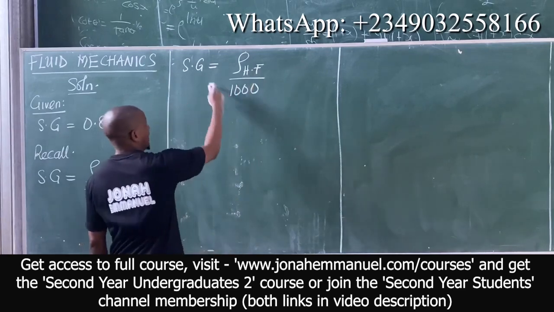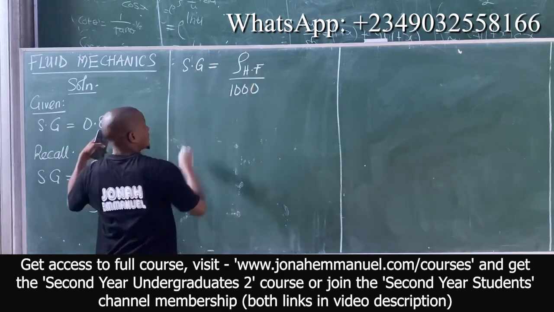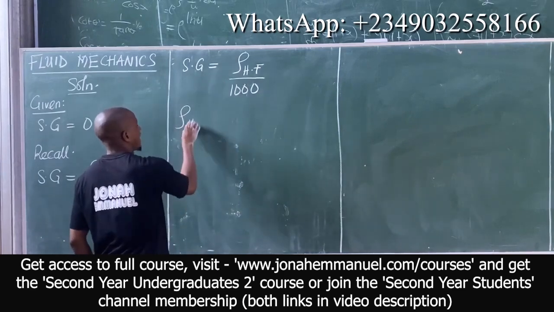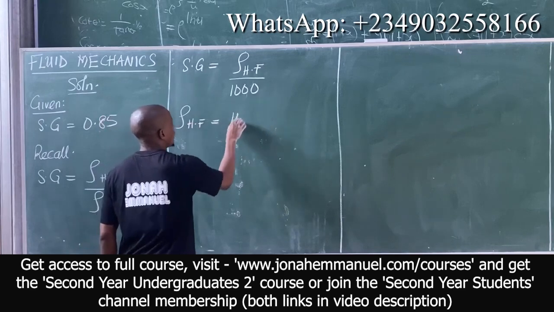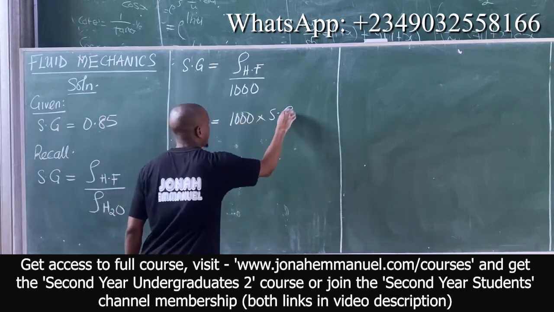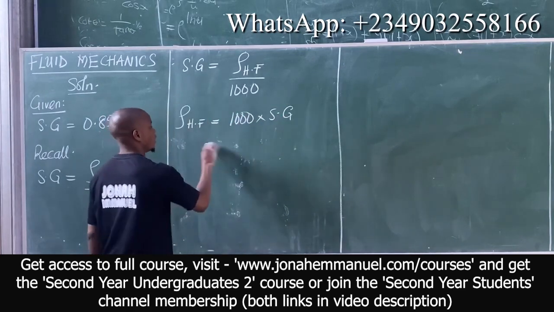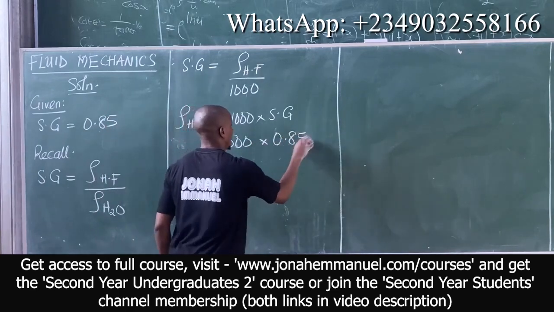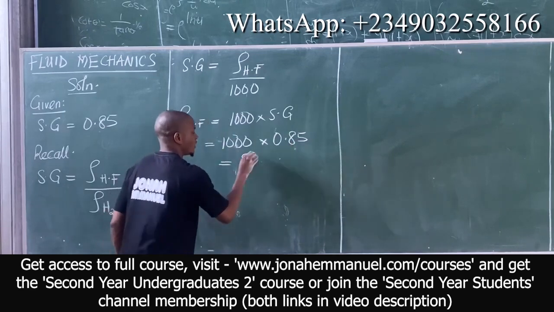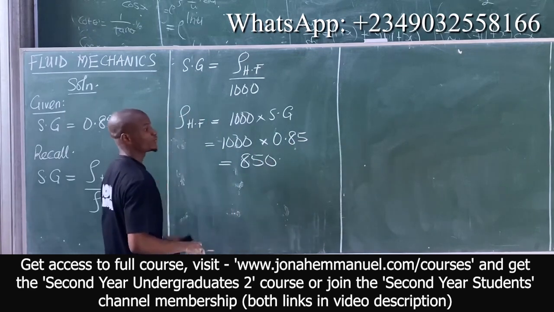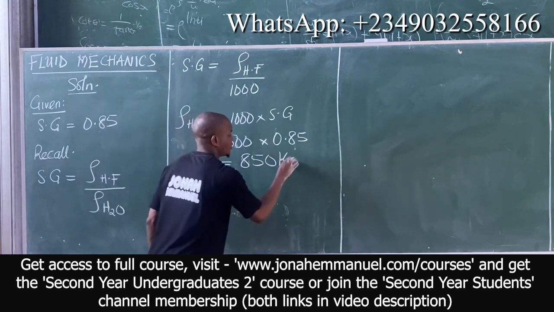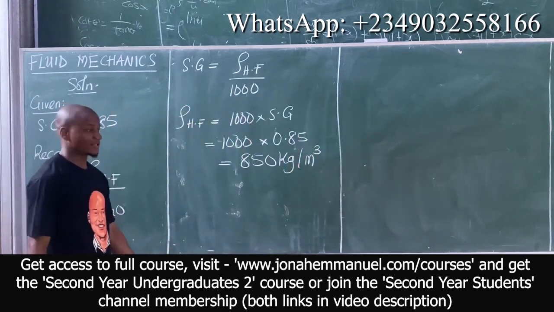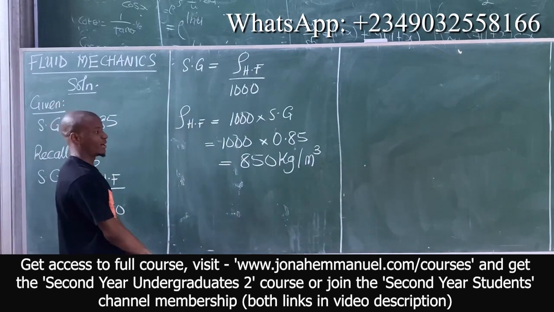Of course, this one comes here. So the mass density of the hydraulic fluid is equal to 1000 times specific gravity. Input values: 1000 times 0.85. If I multiply them, this gives you 850. At this point now, input units. We said this is measured in kilogram per meter cube. So the specific mass is 850 kilogram per meter cube.